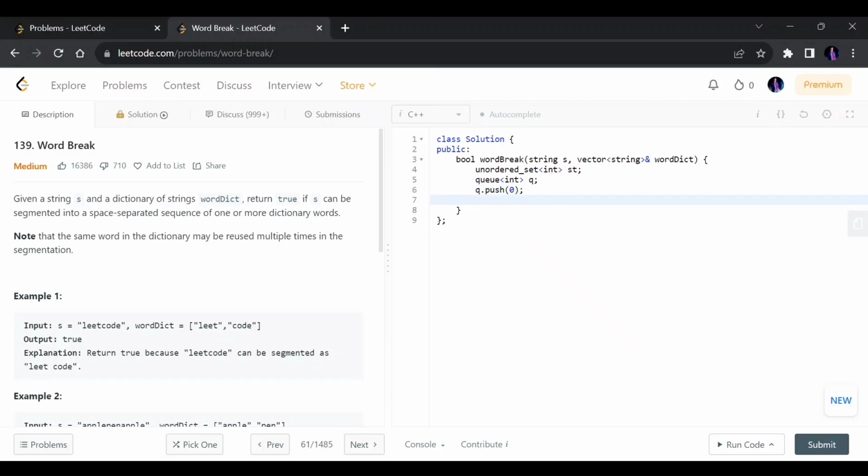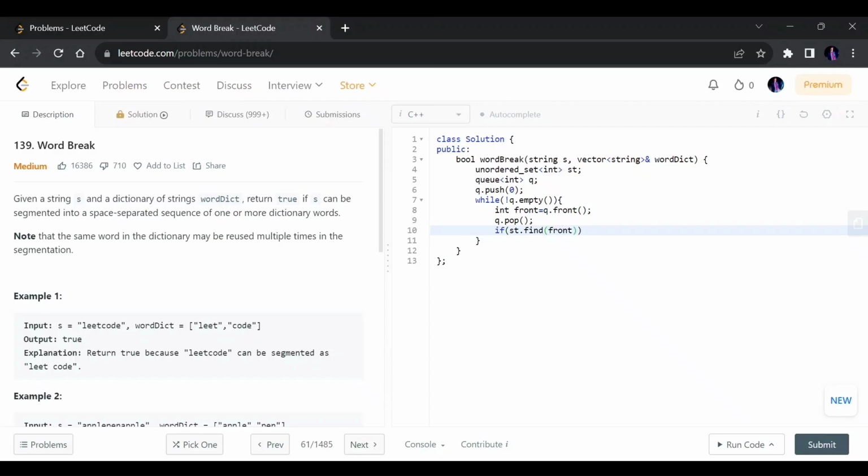Now I will say, if my queue is not empty, I will move further and get the front element from the queue, and I will pop the front element. Now I will check whether this front element is present in my set or not.